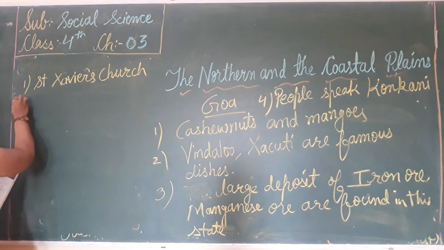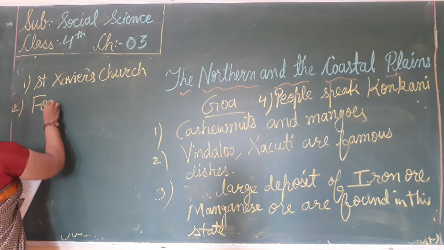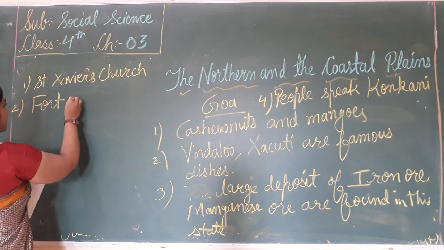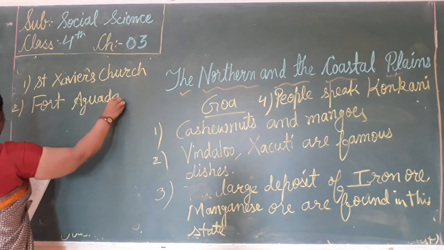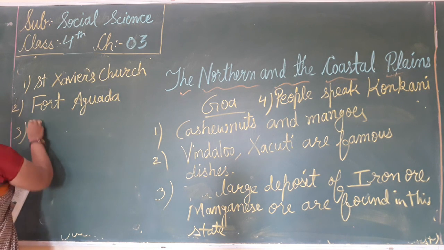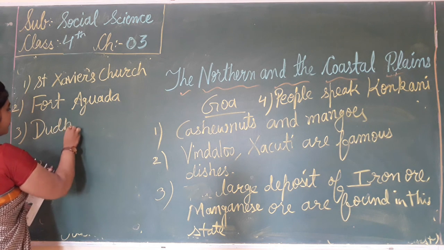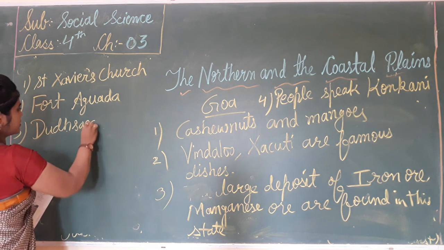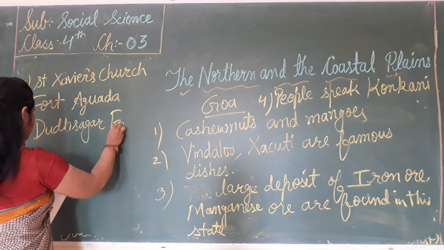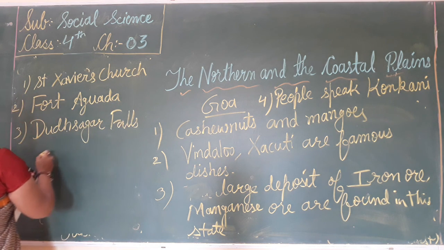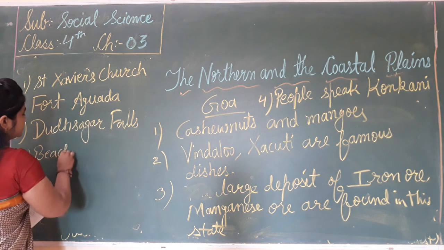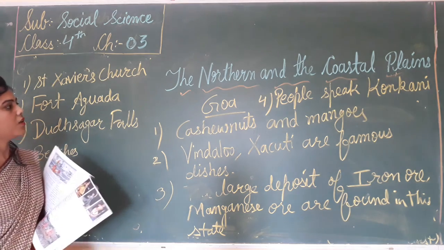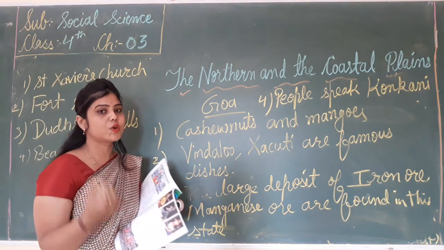The second one is Fort Aguada and Dudhsagar Falls. And what else are there? There are beaches. Now, what did we learn about Goa?